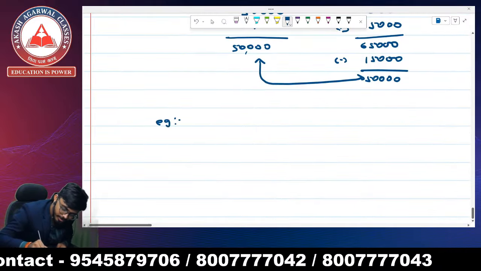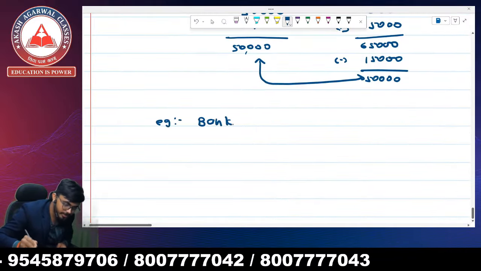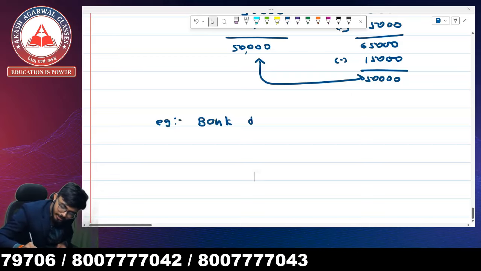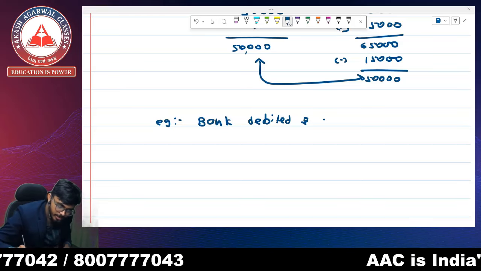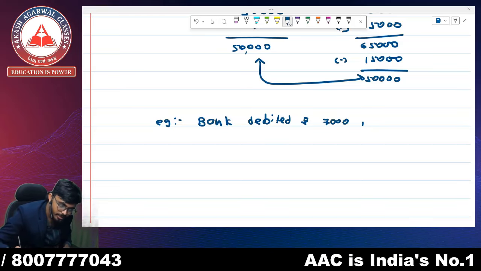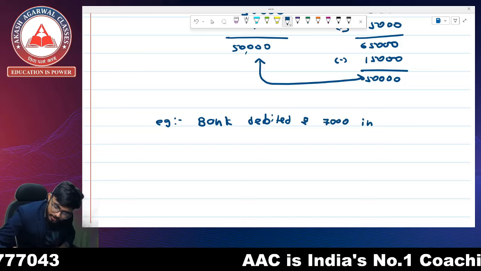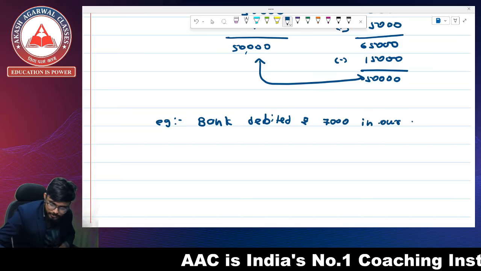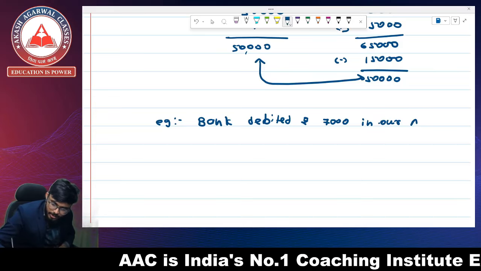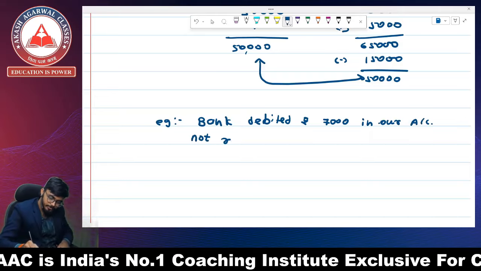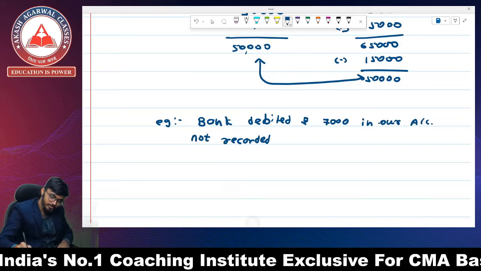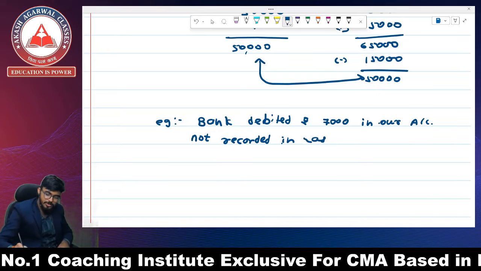Example: bank debited rupees 7,000 in our account, not recorded in cash book.